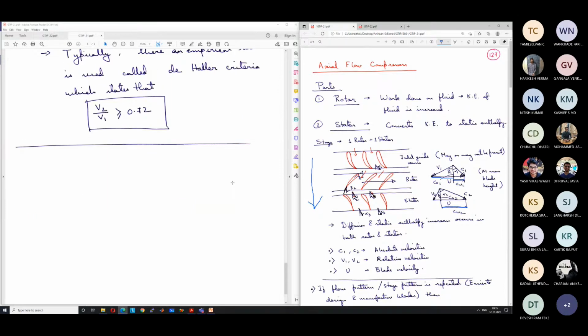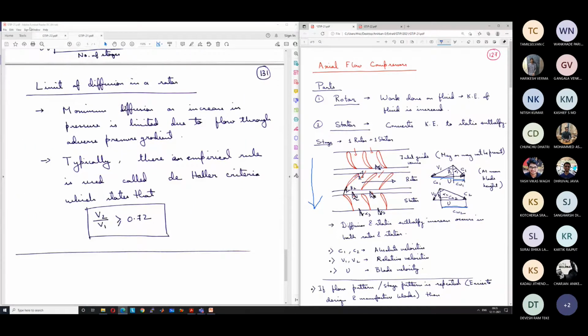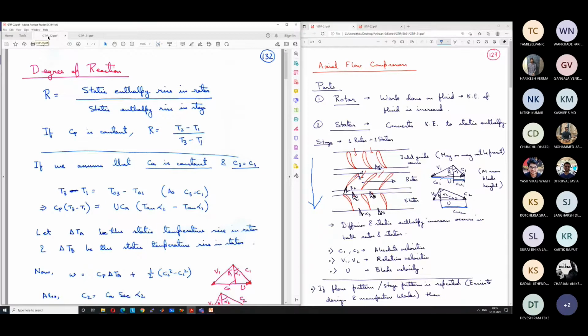Okay. Axial flow compressor. So we will continue with other important aspects of axial compressor. One of the other very important aspects of axial compressor is what is known as degree of reaction. Okay. So what is this degree of reaction? Degree of reaction is defined as the ratio of static enthalpy rise in the rotor by the overall static enthalpy rise. Okay. So overall static enthalpy rise in the entire stage, which is equal to the static enthalpy rise in the rotor plus the stator.